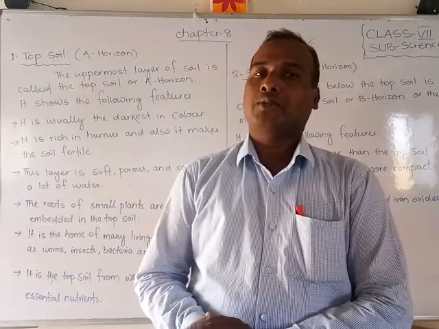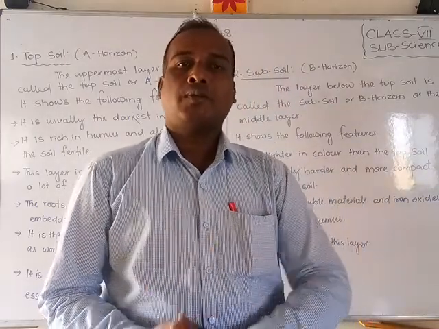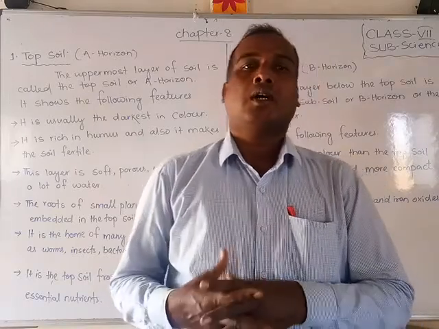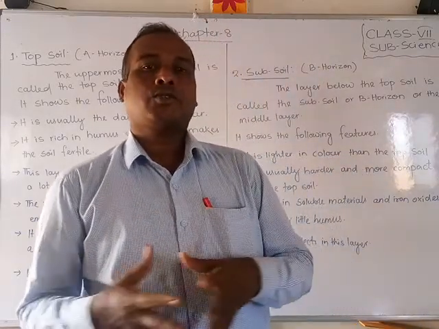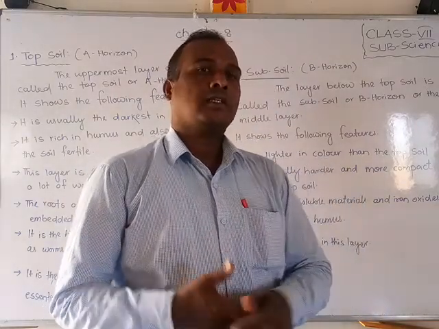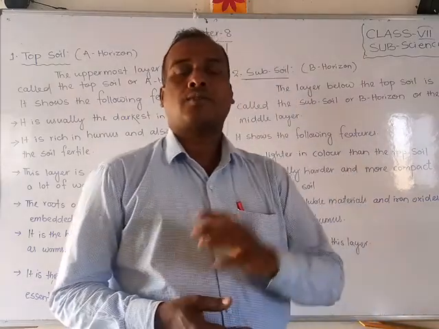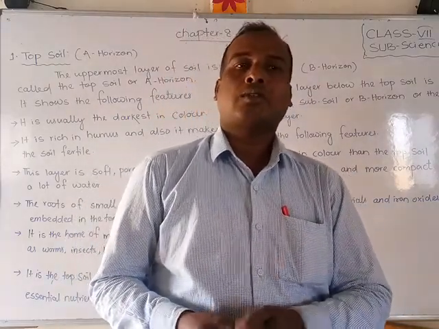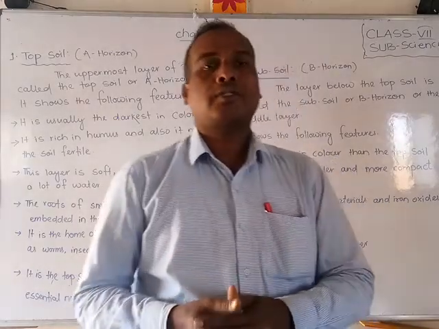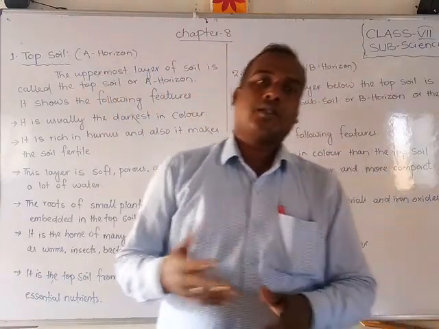Students, today we are going to continue our 8th chapter, that is soil. In the previous video we have already learned what soil is and the importance of soil, and we also discussed the soil profile. Soil profile means the layers of the soil. Generally, the layers of the soil are of three types: A horizon, B horizon and C horizon. A horizon is called the topsoil, B horizon is called the subsoil, and C horizon is called the bedrock or the parent rock.